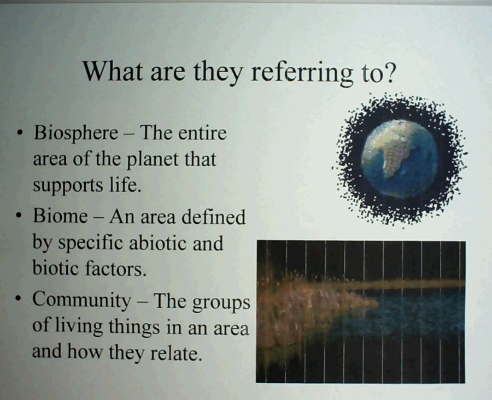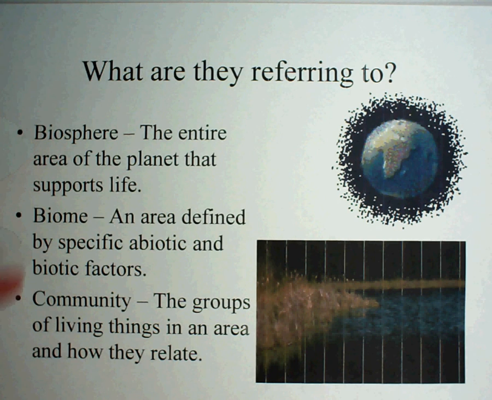A biome is the area where certain abiotic and biotic factors can live. For example, make sure you know these terms. Biotic means living, abiotic, not living. And so the biomes, we already saw them from the temperate forest to the taiga, but the biomes are going to be within the biosphere.